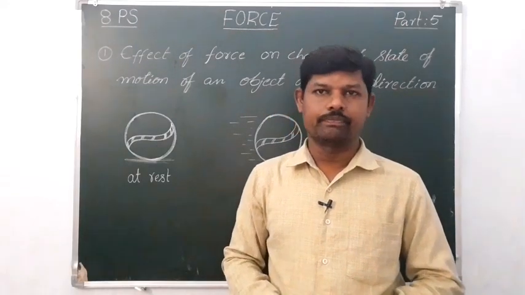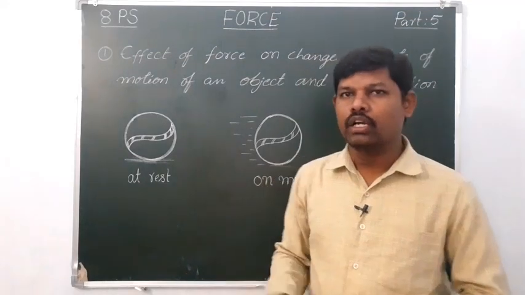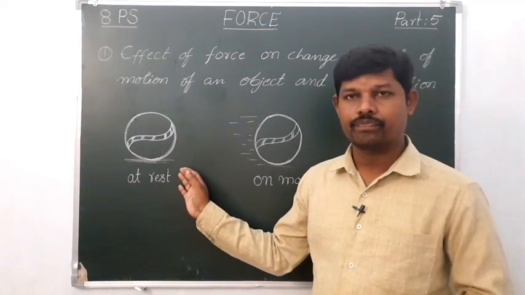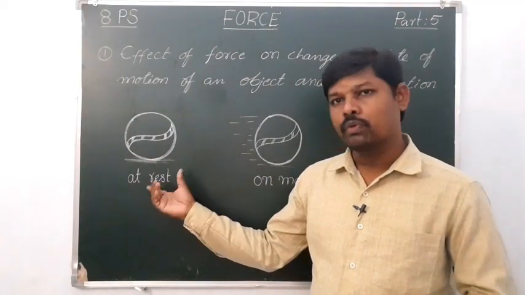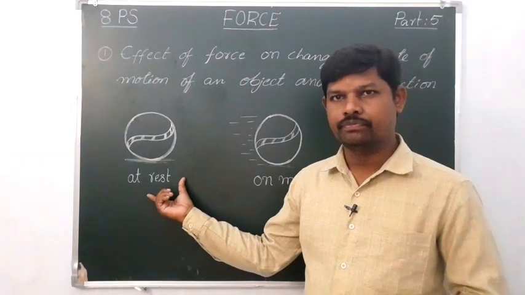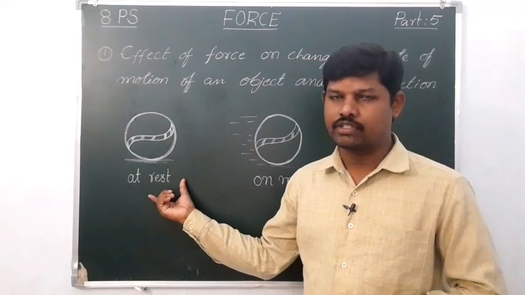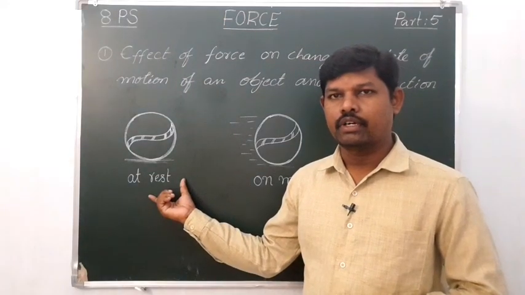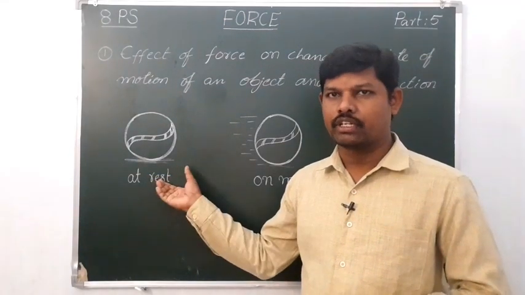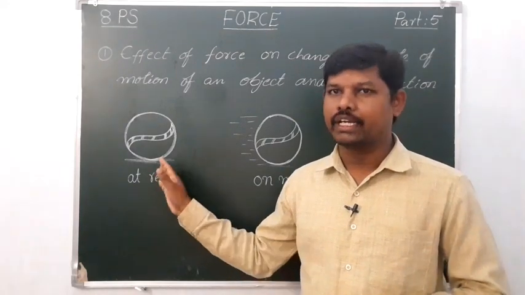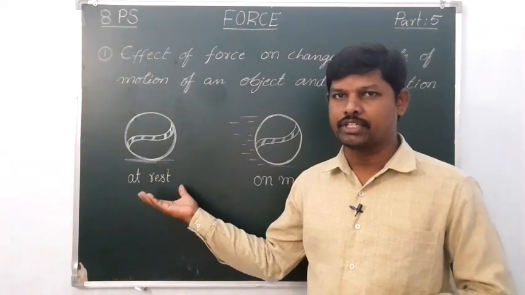Activity 11. Place a football on the ground. What is the state of the ball? That means whether it is moving or at rest. Until someone applies some force on it, the ball is at rest, so it doesn't move.